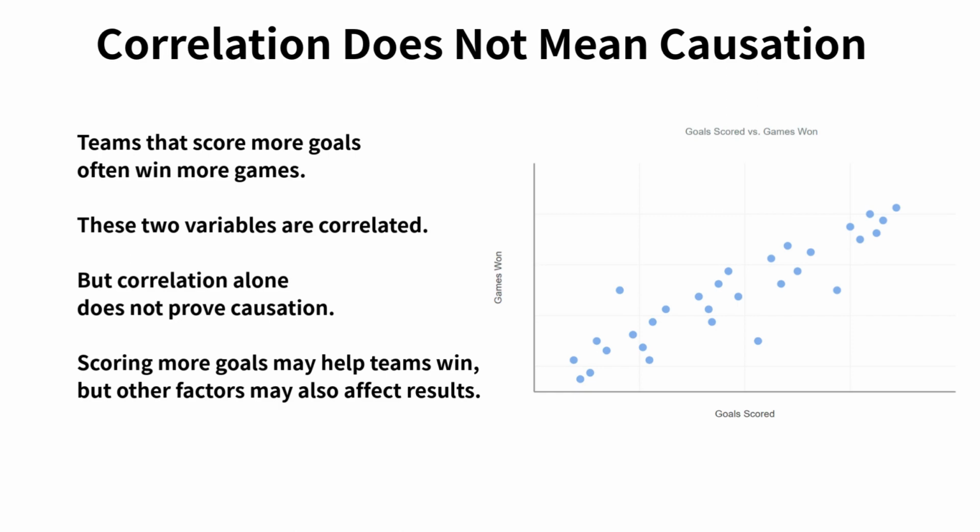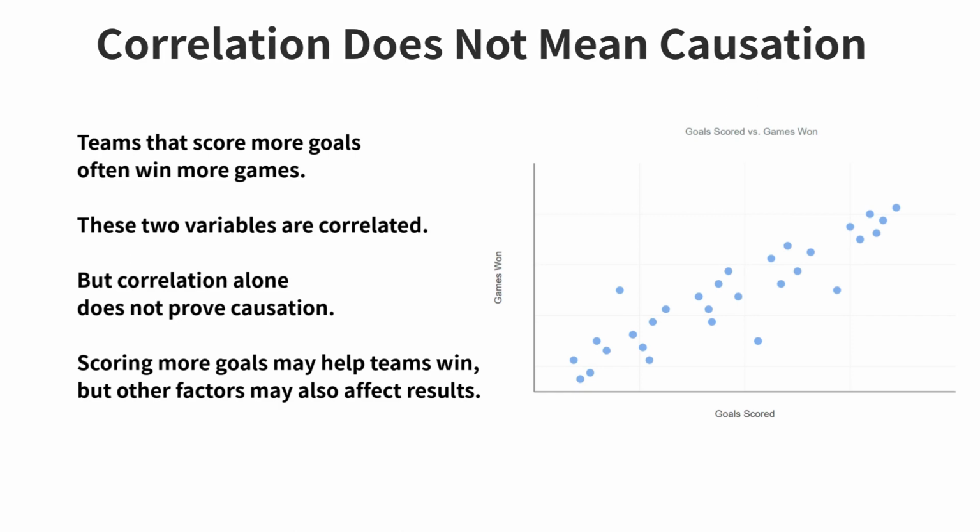Correlation alone does not prove causation. While scoring more goals may help teams win, this data by itself does not show that goals are the only reason for winning. Other factors could also affect results, such as defense, teamwork, or strategy. This distinction is critical for the SAT. When two variables are correlated, it can look convincing, but that relationship alone does not establish a cause and effect connection.